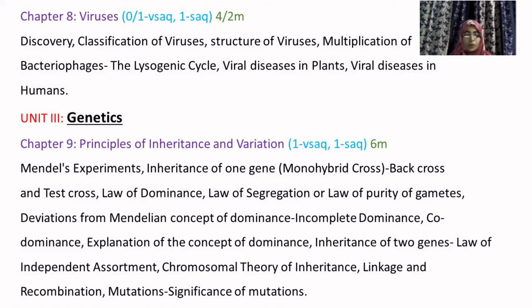Genetics is the branch of biology concerned with the study of genes and genetic variation, or heredity, in organisms. Though heredity has been observed in many organisms, we will also study how these organisms are helpful in our daily life. You already know that Gregor John Mendel is the father of genetics, who introduced crossbreeding in genetics. Next, in this chapter we will study chromosomal theory, inheritance of genes, and mutations. Mutations are nothing but sudden changes in the DNA molecule.